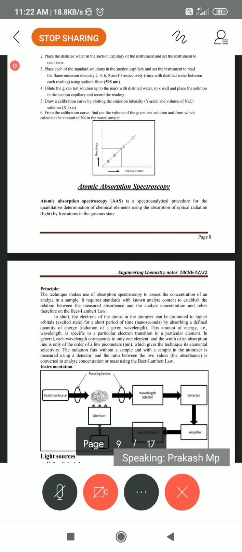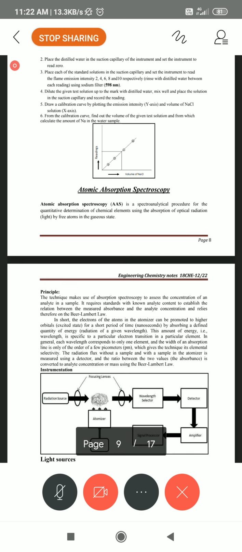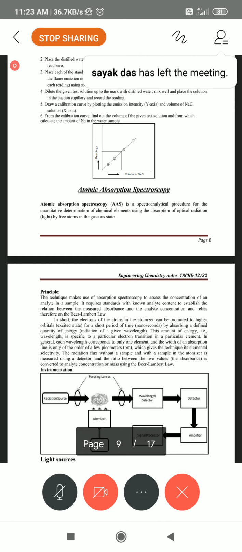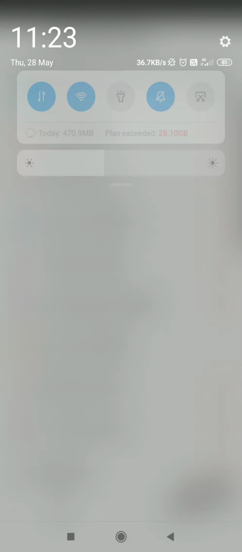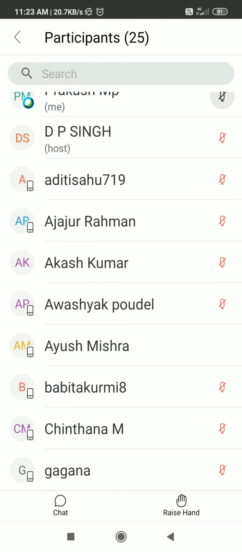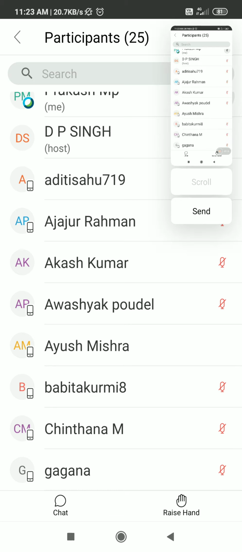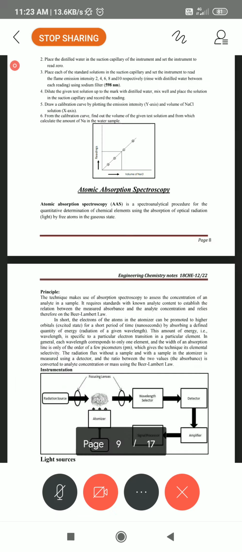At the end of that aspiration tube, the other end is the atomizer and burner. At one end we keep the aspirating tube near the solution, and afterwards it goes to the flame. Then there is a lens, and the light source. In the other experiment, only one type of source can be used.